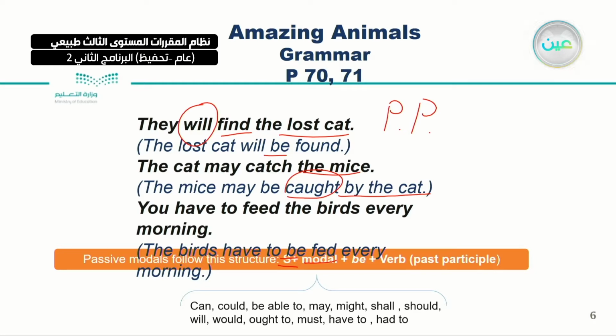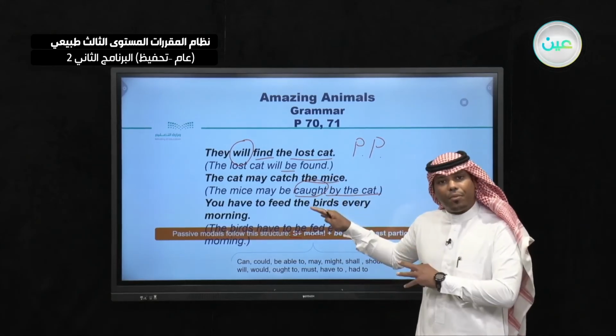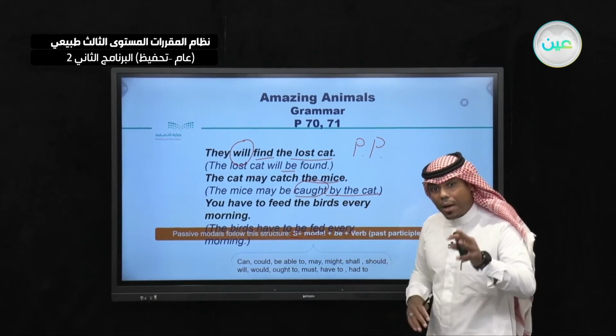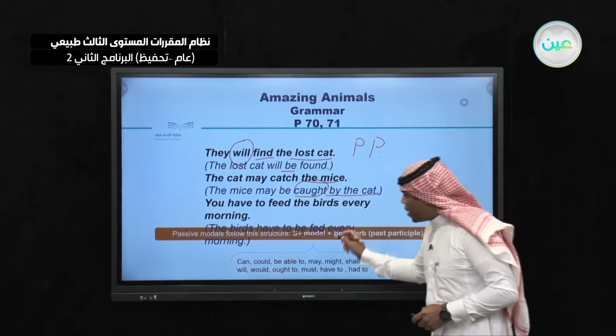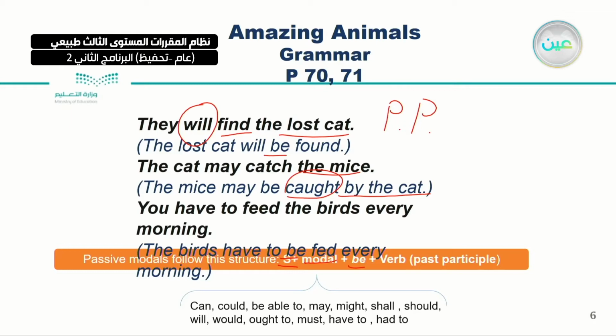So we can use all these modals when we're talking about the passive voice. Of course, then we have be. It's essential to have be in this structure. And of course, the past participle of the verb. Okay, very good.